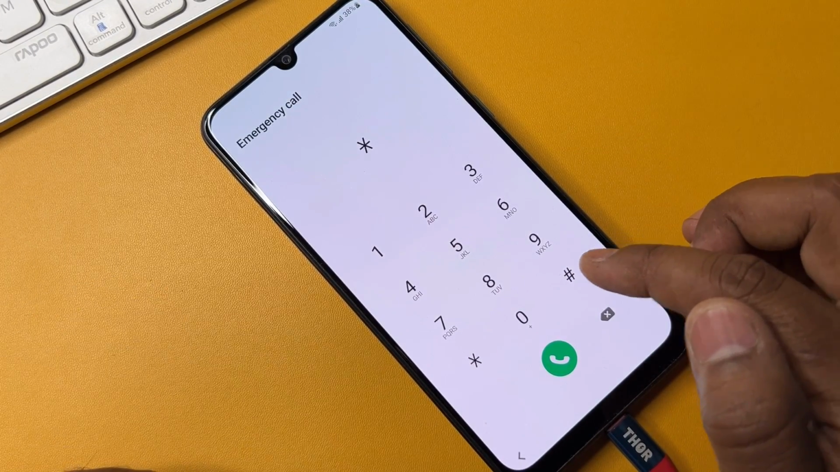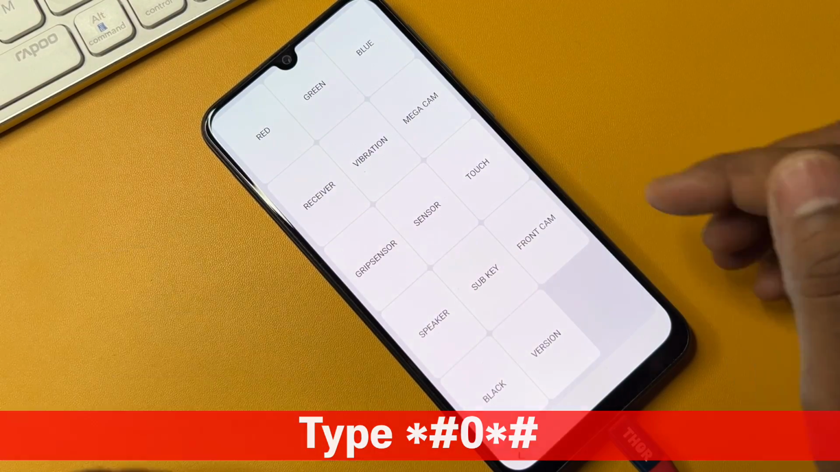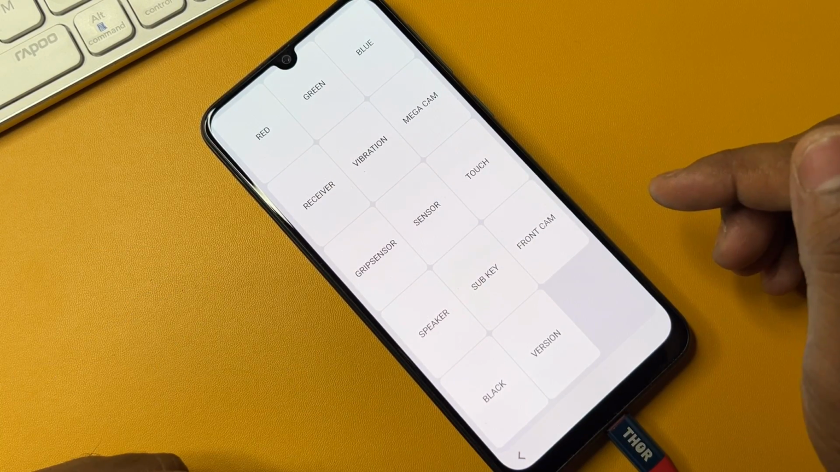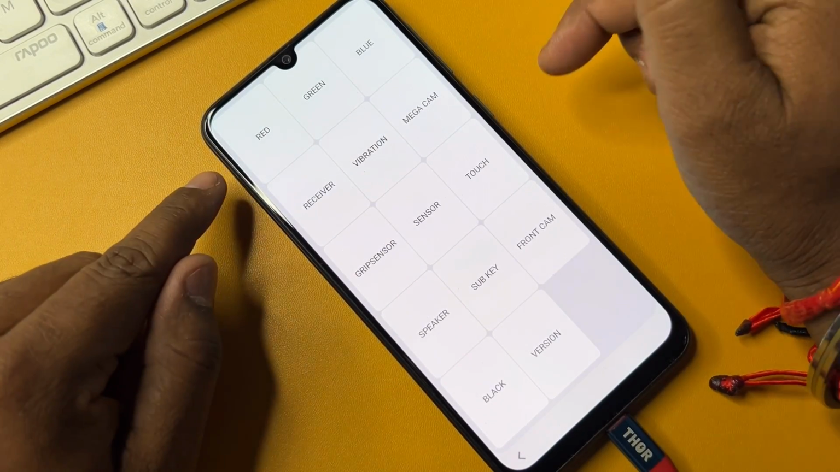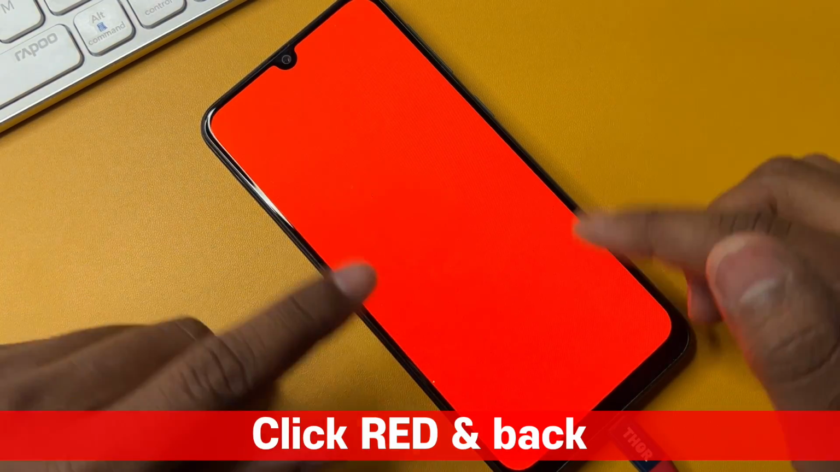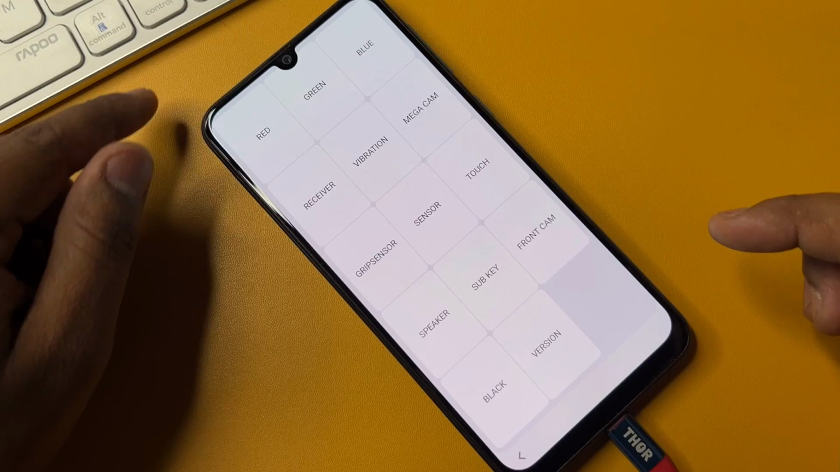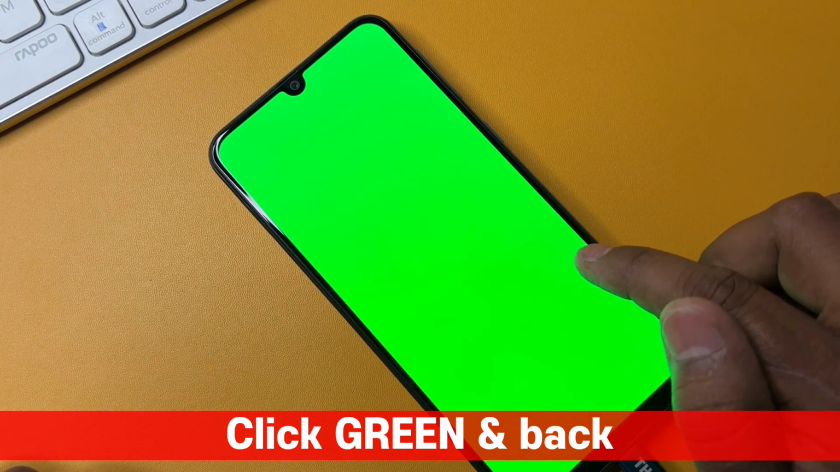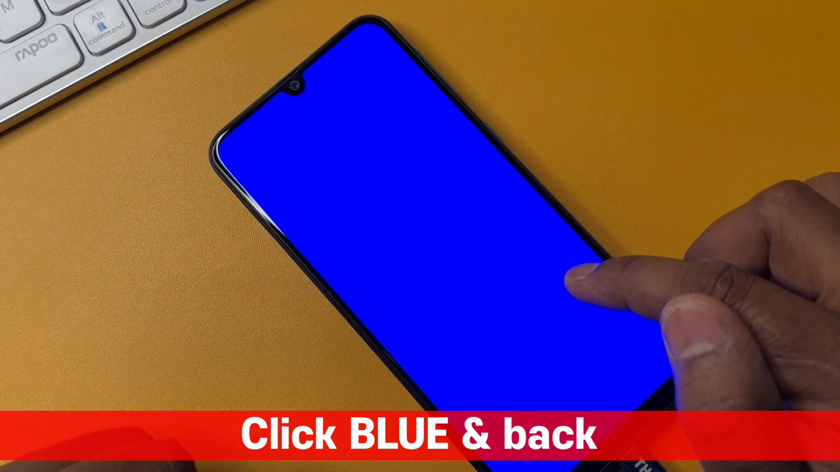The next code is *0*#, and wait for a while. After that a new page comes on your mobile screen. After that you have to take 3 steps here. The first step is you have to click on red. After that you have to tap anywhere to go back. As usual you have to click the green option here and tap anywhere to go back, and finally you have to click the blue option here and tap anywhere to go back.